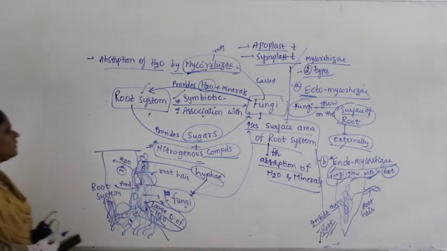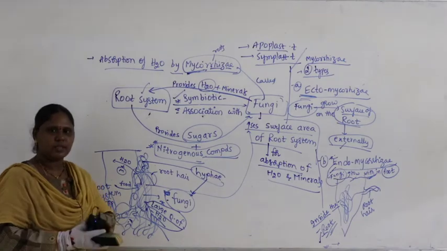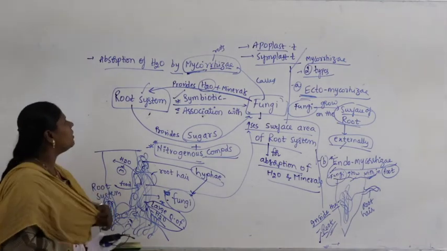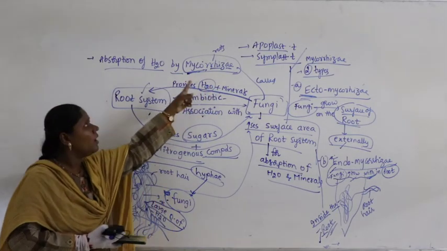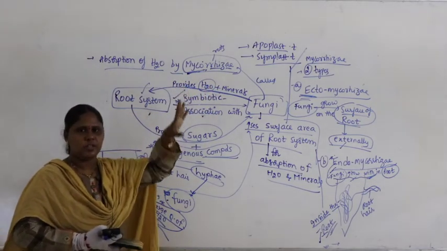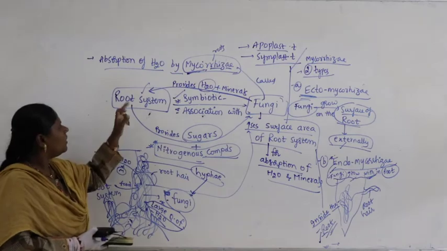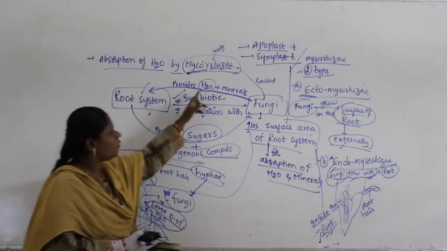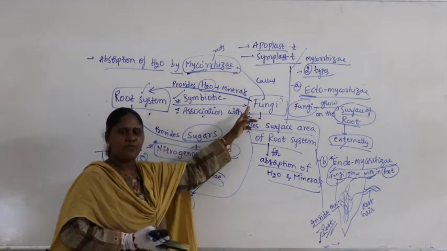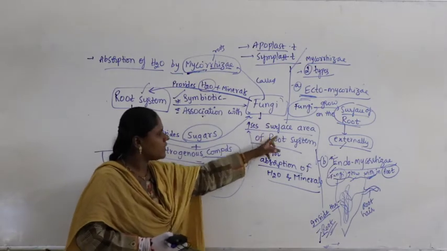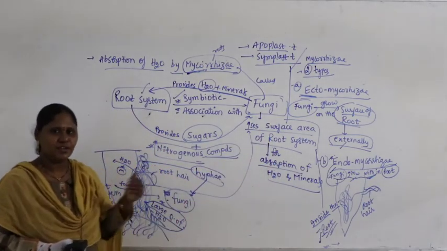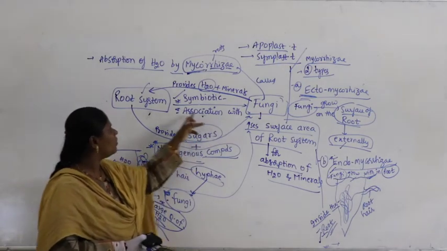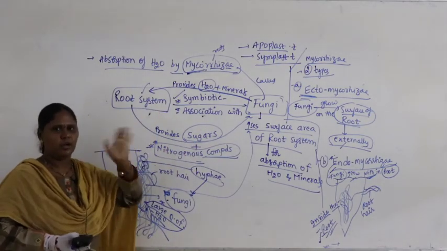Now before that, once again let me give you a quick revision of this. Look at here, what you study here. Absorption of water also occurs by mycorrhiza. Whenever roots are in combination with the fungi, they absorb more water. Now the root system in this case provides water and minerals to the fungi. Fungi makes an increase in the surface area of the root system for absorption of water and minerals. In return, what will the root do here? Simply taking water, it will not keep quiet.